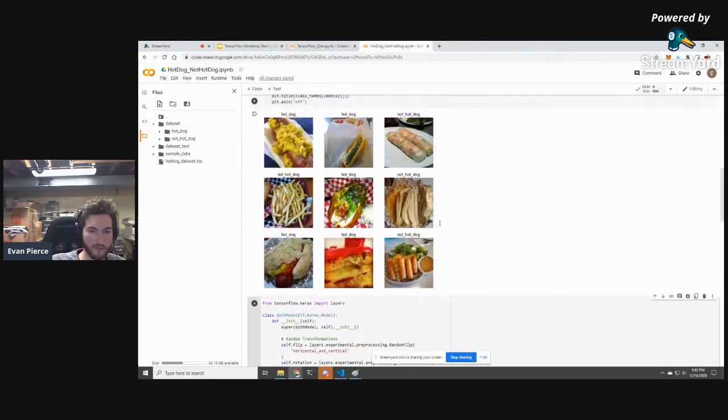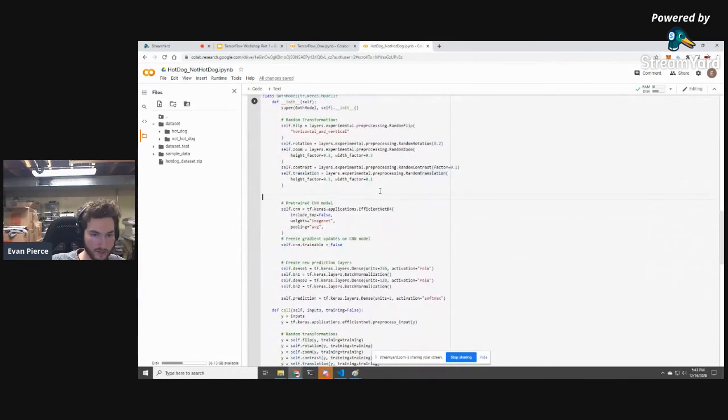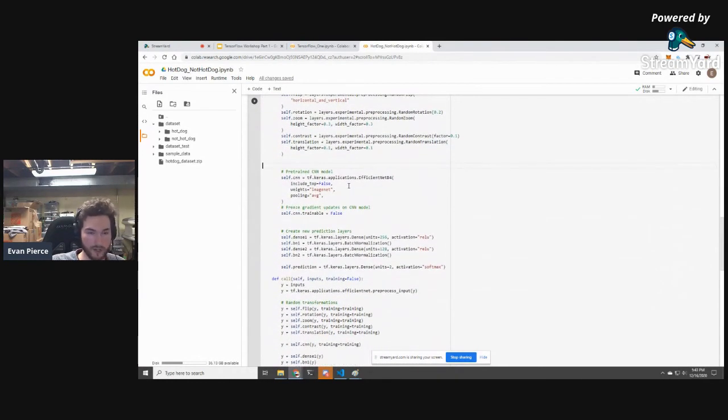So what that allows us to do is essentially create new examples, even though we're highly limited by the amount of pictures we have. The second trick that we're going to go over is that other people have spent millions of dollars figuring out the most efficient configuration of CNN layers. So in this case, I'm taking a convolutional neural network named EfficientNet, and I'm just going to use that to extract features from the image.